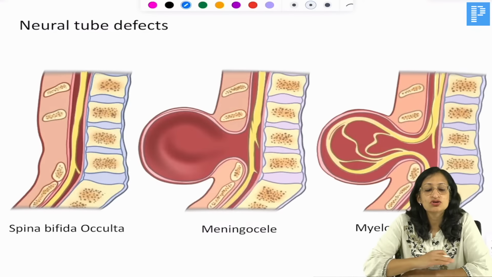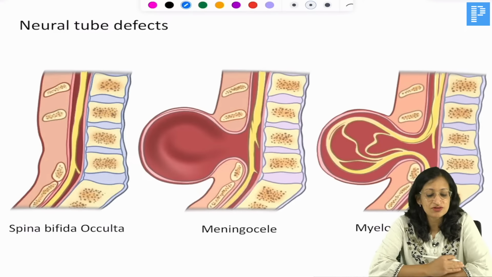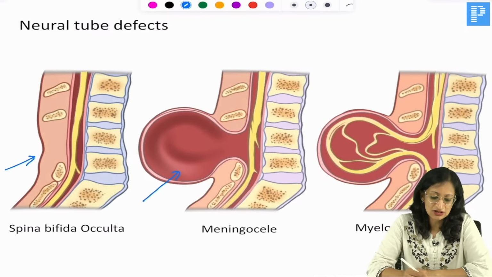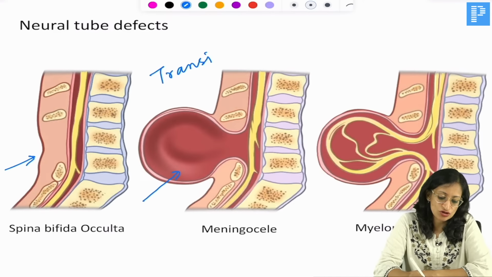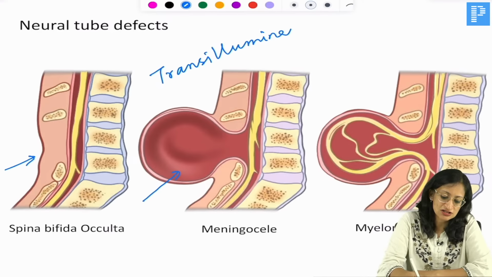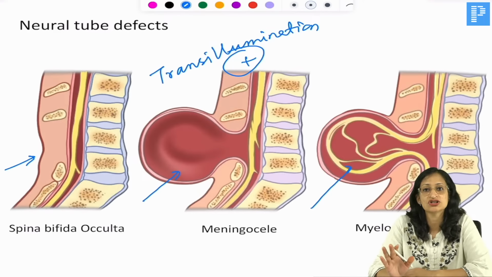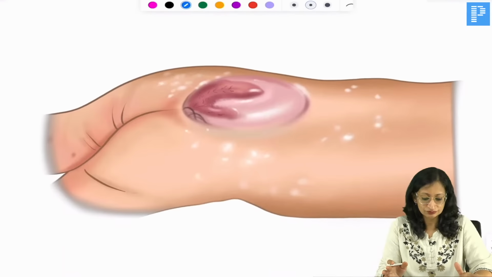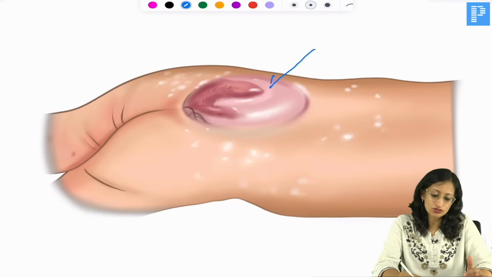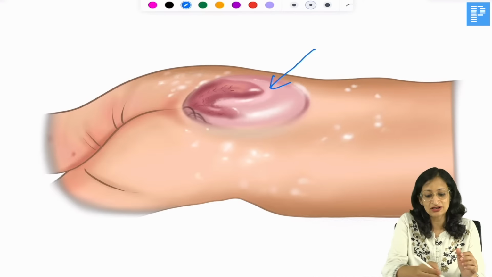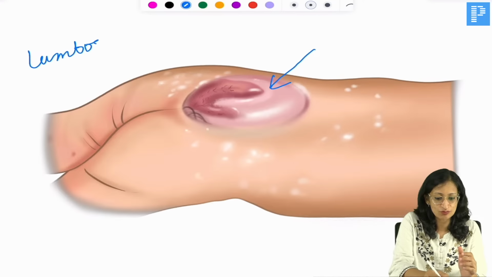So coming to the neurological deficits, there are neural tube defects. There is spina bifida occulta where nothing can be seen from outside. There is a meningocele where transillumination will be positive because it is just a sac of meninges containing clear CSF, no neural components. And you have the myelomeningocele where you have a neural component also, so transillumination will not be positive. Here you can see a sac of meninges with some neural component in it. Most commonly it is seen in the lumbosacral region.